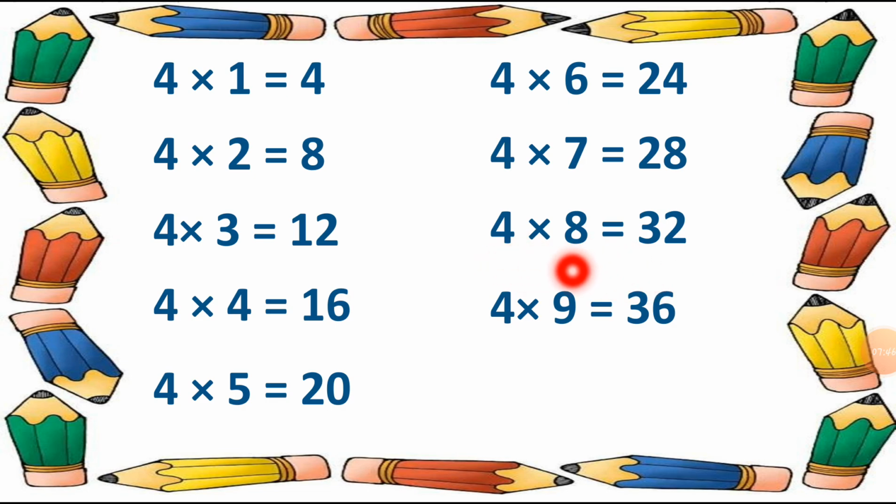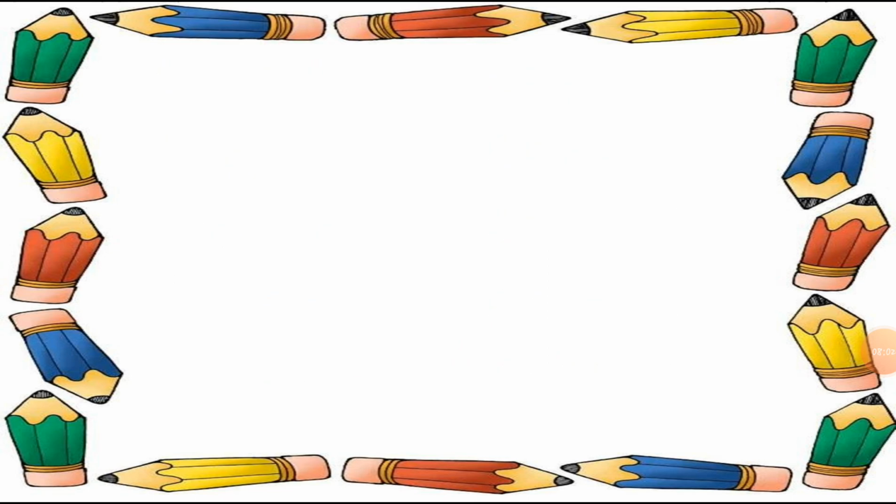After it, 4 tens are 40. So here table number 4 is complete. So let's start the table number 5.